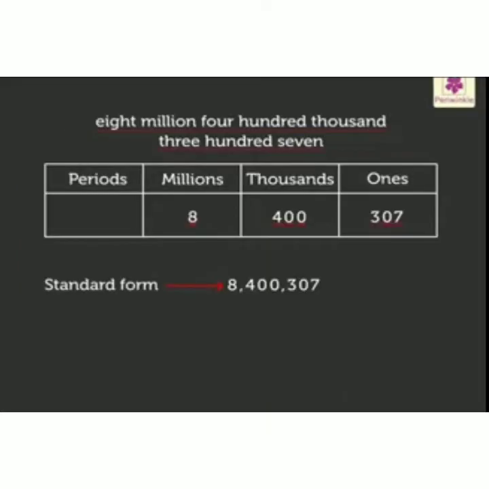Next, I am going to represent the given value in standard form. We know how to write the standard form with the help of commas. The periods will be separated with the help of commas: after the ones period the first comma, after the second period the second comma, and so on. Here I have millions place 8 millions, thousands place 400,000, ones 307. After every period we have to use a comma. So 8 millions, 400,000, 307: 8,400,307. Always the standard form is represented with commas. It is in numerals.